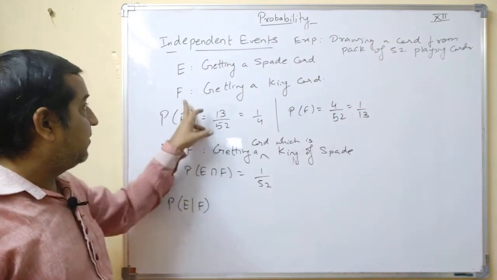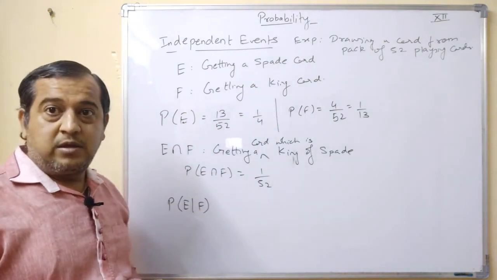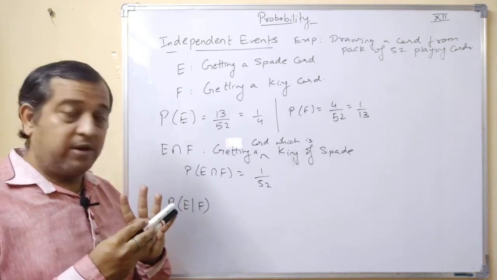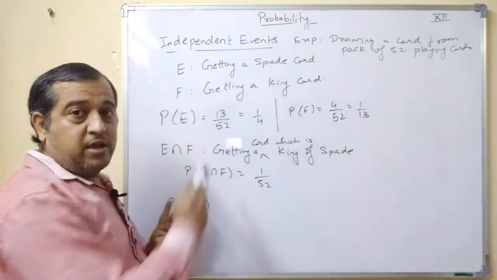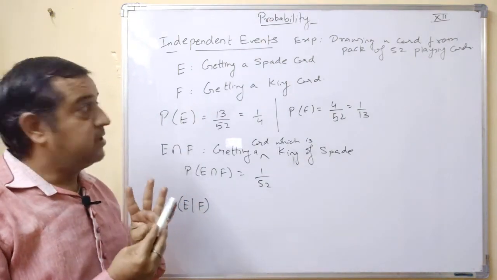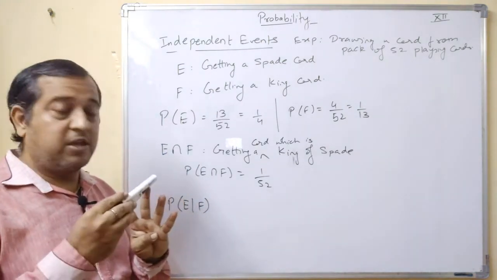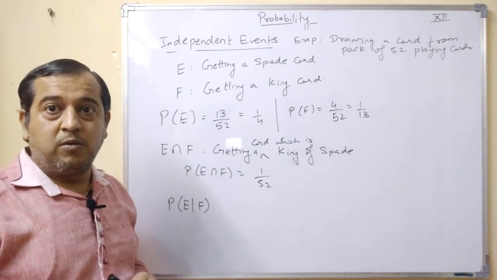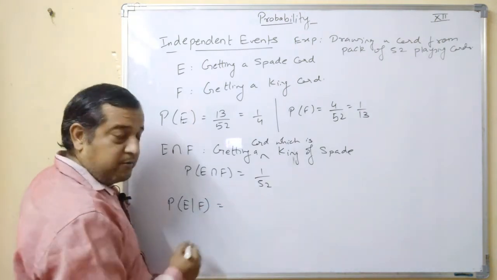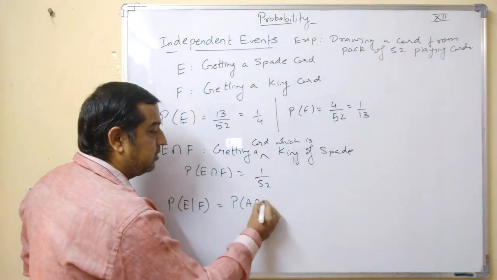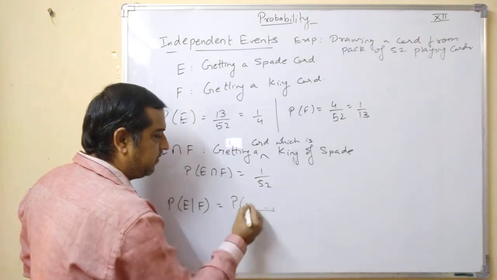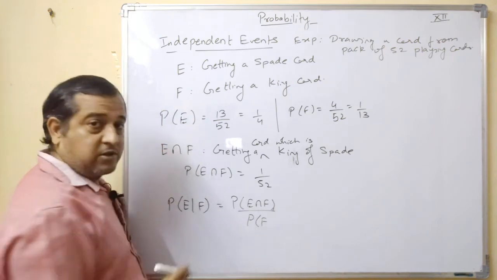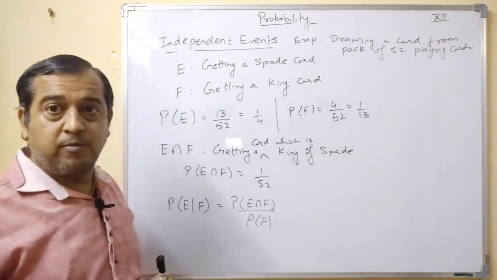Now, if you consider event F, getting a king card, there are 4 cards: king of heart, king of spade, king of club, king of diamond. Event F will be the sample space for this event. Getting a spade card means king of spade, it will be only one card, so probability will be 1 by 4. If we move by the definition, we get probability of E intersection F upon probability of F. This is by the definition or formula of conditional probability.